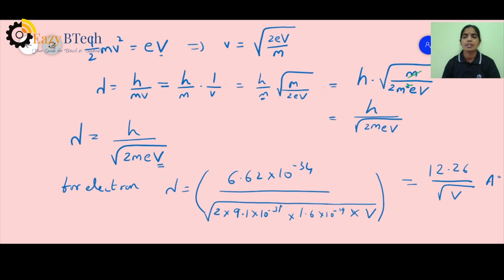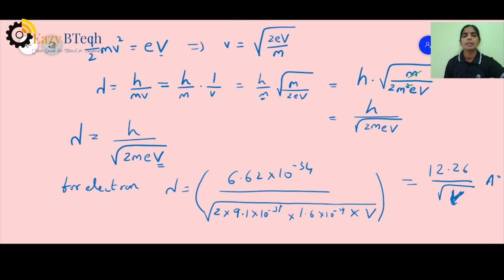Don't forget, V represents your voltage. This is capital V, which is going to represent voltage. Because of this voltage, your particle has been accelerated. So how much is the wavelength associated with a moving electron? It is 12.26 by root V Armstrong units.